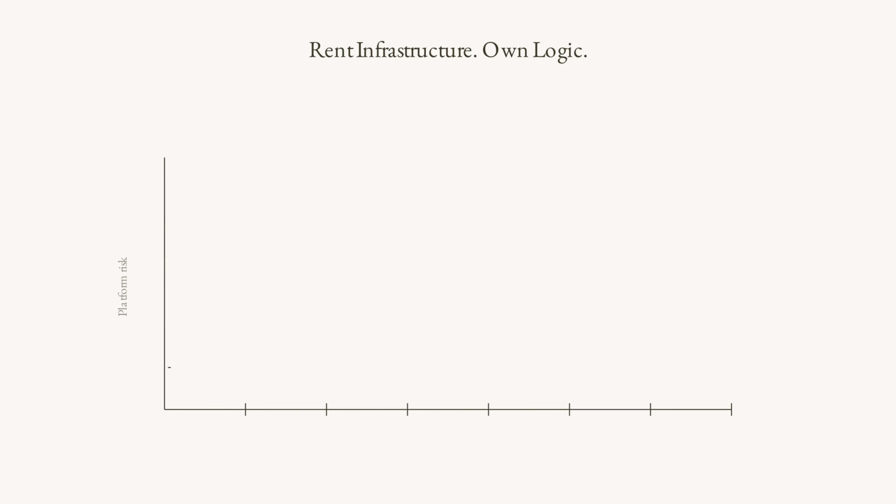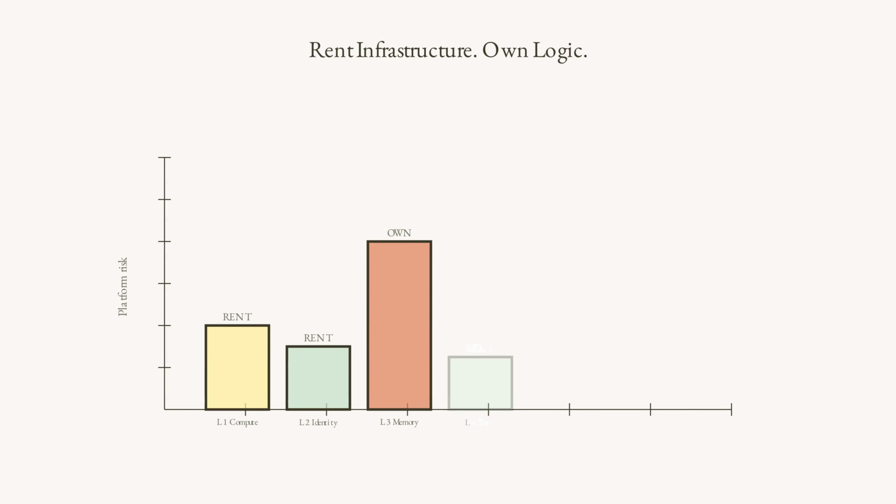Platform risk across the stack. Building your agent stack means choosing vendors at each layer. Each choice creates a dependency. The compute provider goes down, your agents stop. The memory vendor changes its API, your agents lose context. The orchestration layer is discontinued, you rewrite your coordination logic.